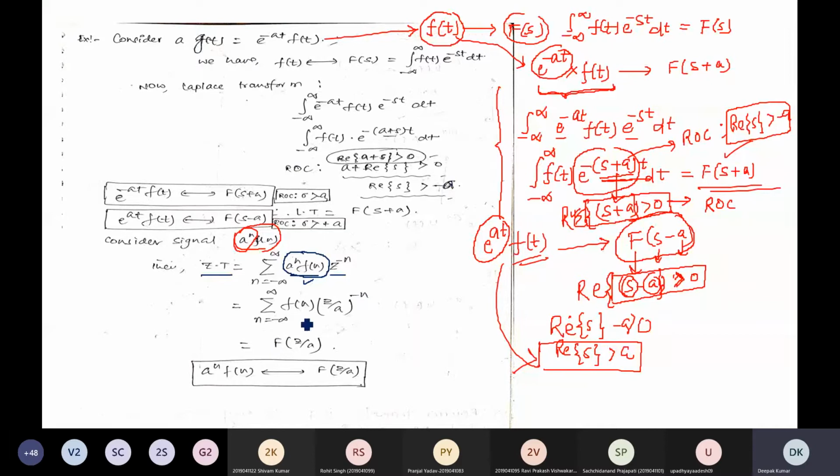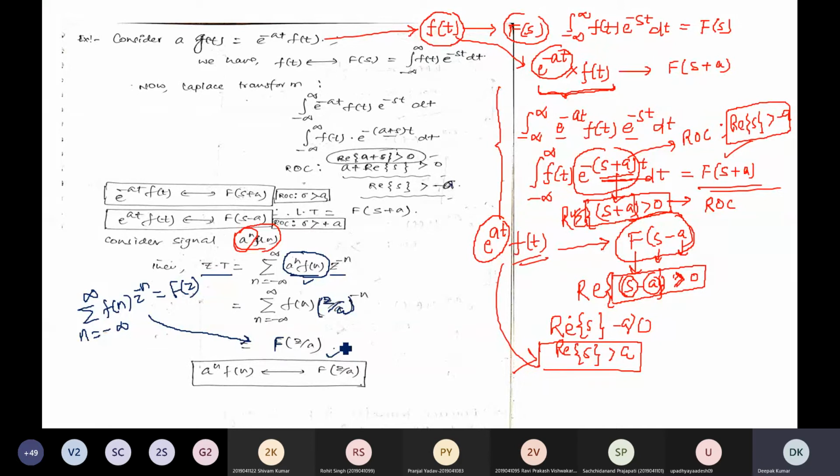Now see this and compare with the conventional formula for the Z transform, that summation from minus infinity to plus infinity f of n z to the power minus n is equal to F of z. By this given information we can say that this summation is the function of z by a. So the Z transform of a to the power n f of n is